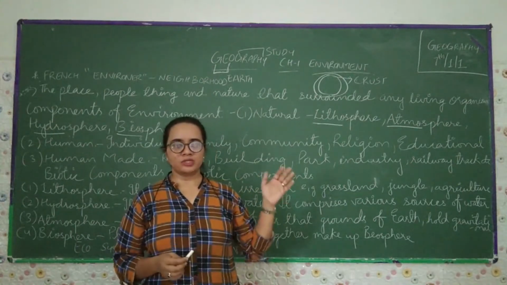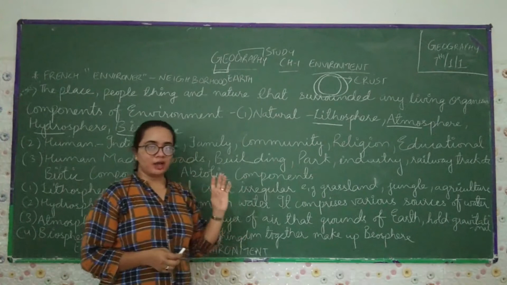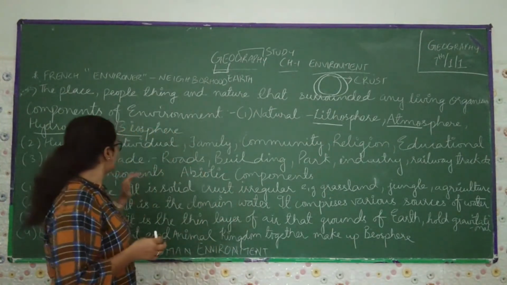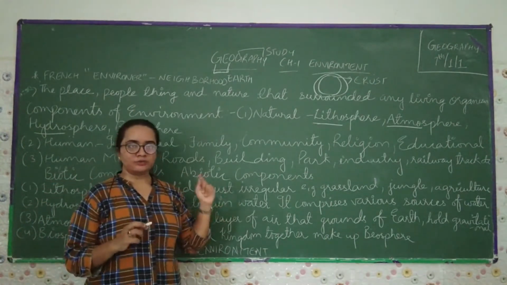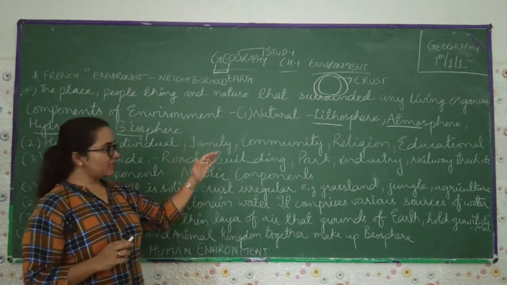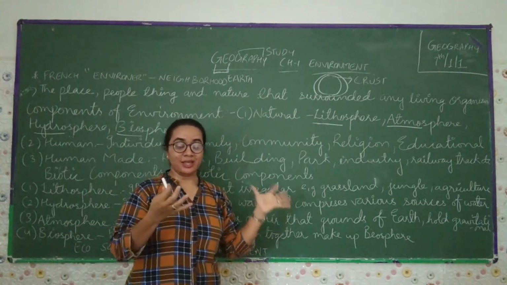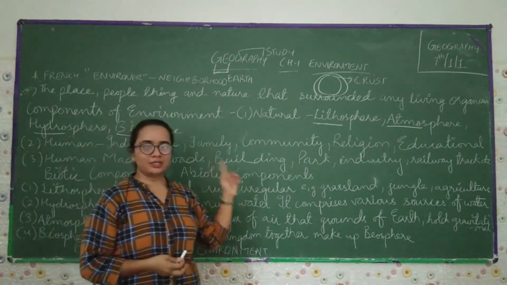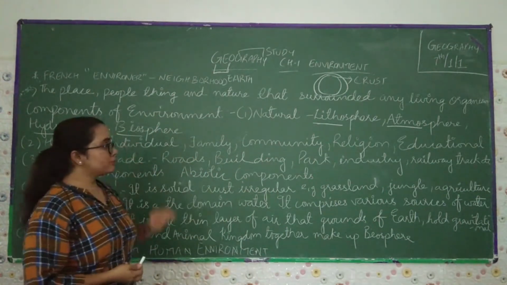Now we come towards the next topic, that is the components of environment. According to your 7th class, there are 3 components of environment: human made and natural. First let us see what the natural is. In the natural components which we get from the environment, there are lithosphere, atmosphere, hydrosphere and biosphere.